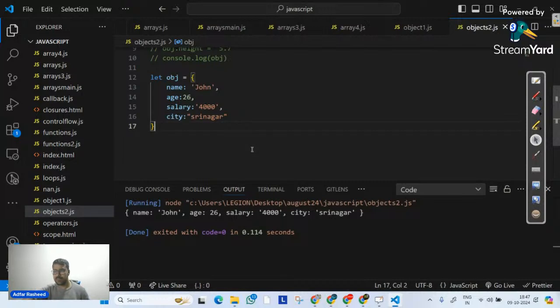Freeze means if it is frozen, no modification is allowed, no updation is allowed, no new creation is allowed. But if we talk about our seal method, seal simply means no new property will be created. But if there is already a created property, the modifications are allowed.